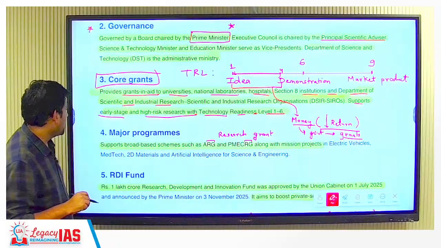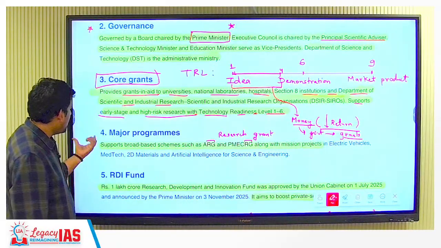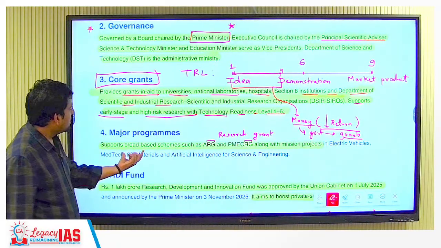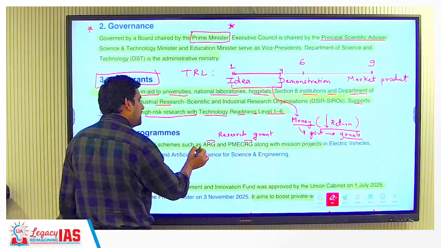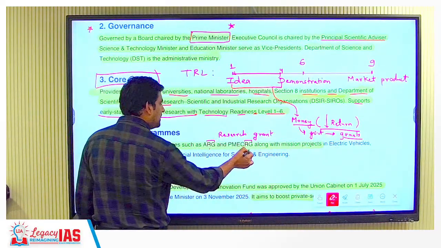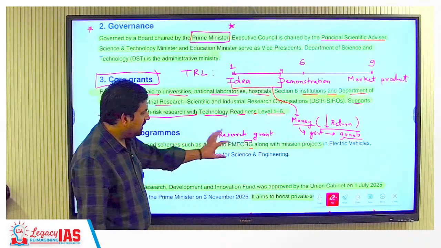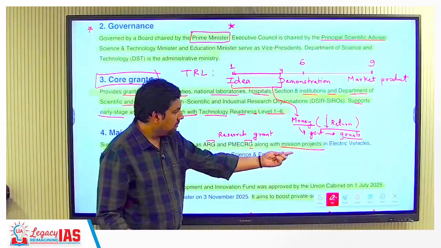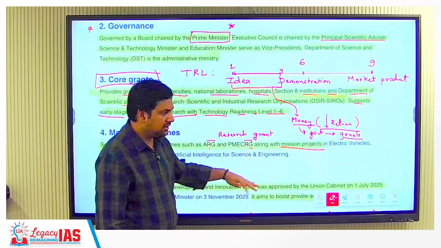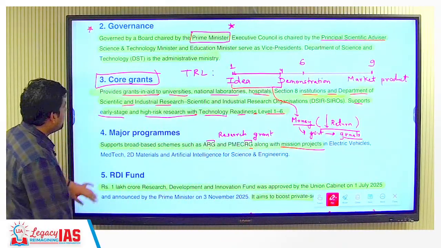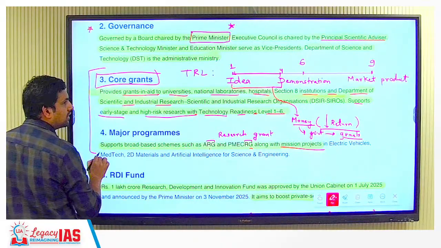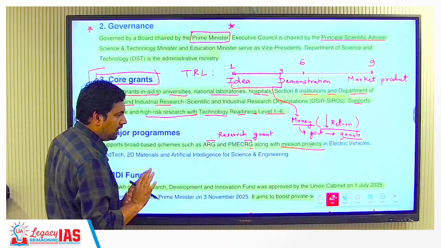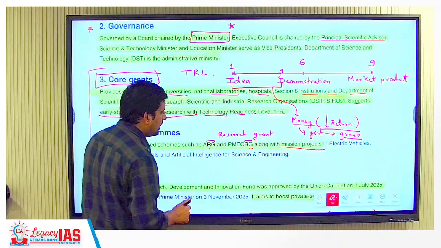Understood? Then major program. So now the major program here supports broad based schemes such as Anusandhan Research Grant, PMECRG Research Grant. So all these are research grants, and they also do some mission projects, like some mission project on electric vehicles. All that is done within this. This is the first way that ANRF works. That is giving money directly for the initial research levels.